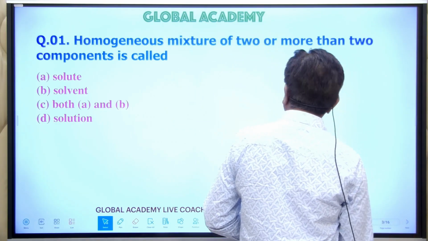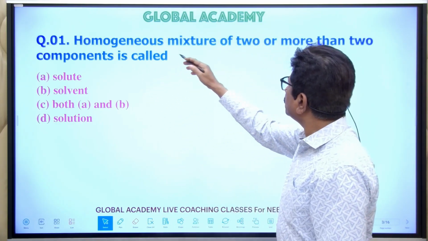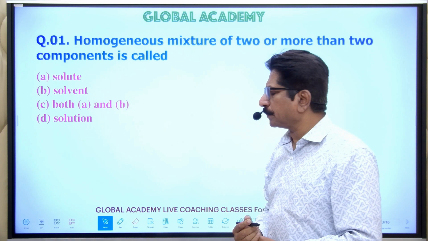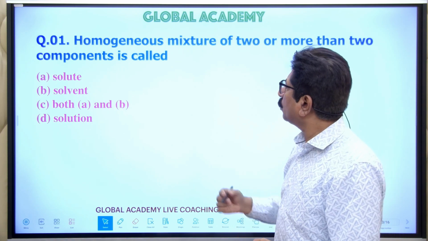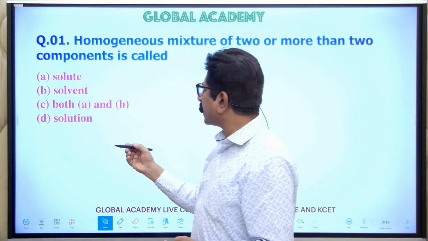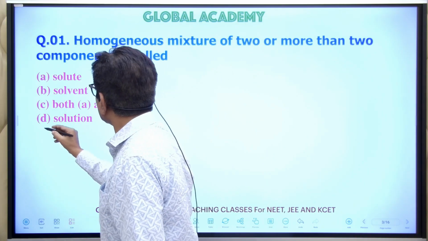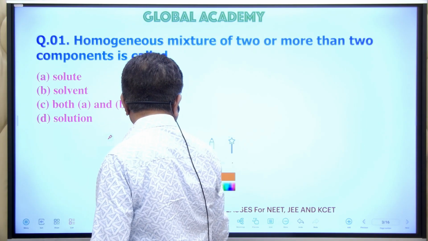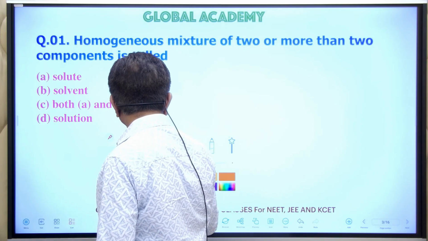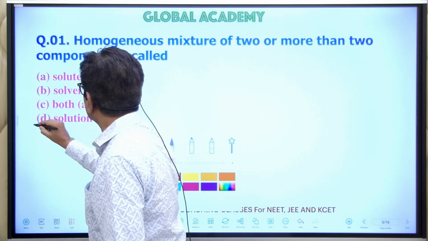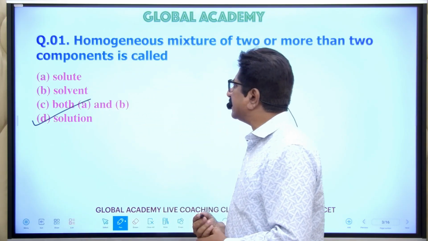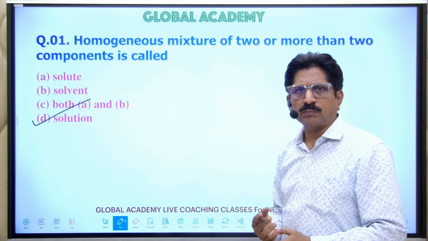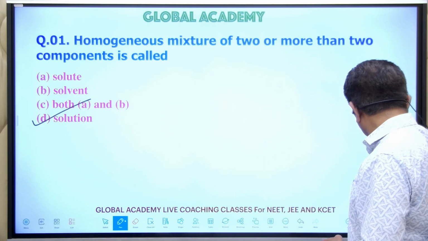And I will start with the first. The homogeneous mixture of two or more components is called. Okay, so this is the definition. The homogeneous mixture is called a solution. D is the right answer, because as per the definition, it is a homogeneous mixture of two or more components. So the next.